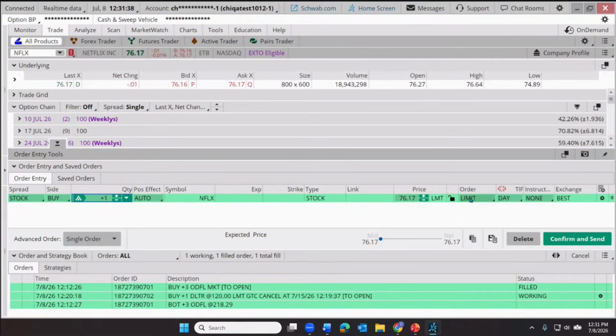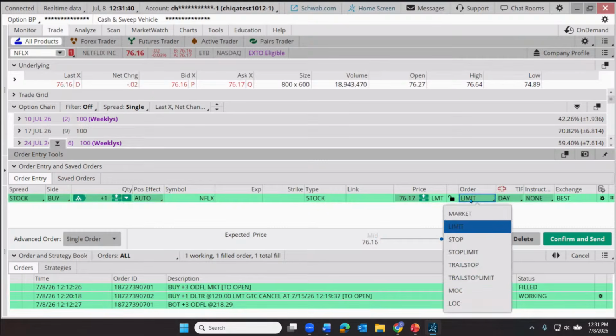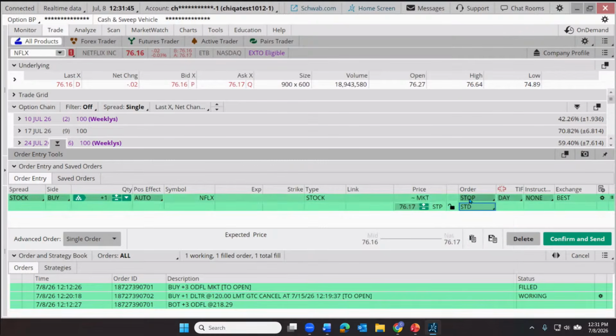And I'm going to put in a different type of order. In this case, I'm going to put in a stop order. Now, you might associate a stop as a sell order. Isn't that when you bought a stock and you're trying to sell it if the price is falling? Not always. For some traders, it's to buy the stock if it's rising. It's like, hey, that bus is going in the direction that I want to travel. Stop the bus. I want to get on.